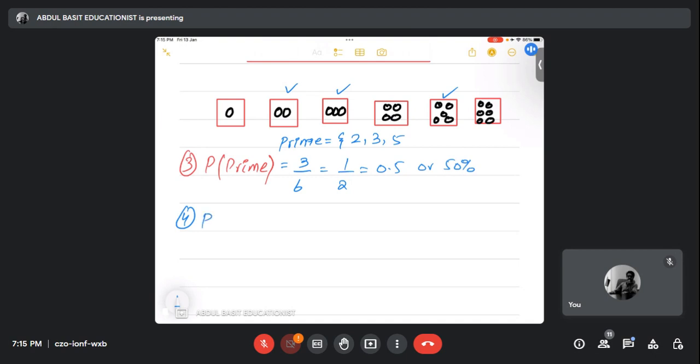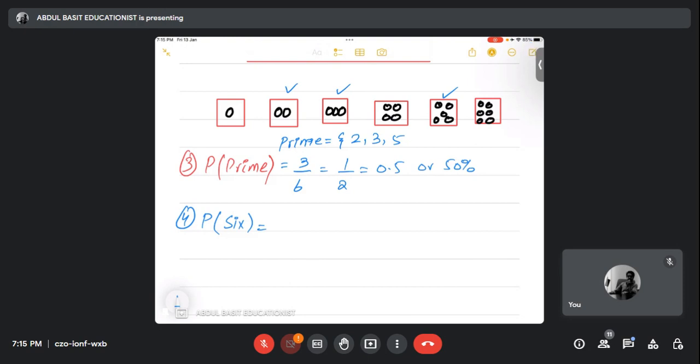Hurera, I want you to tell me what is the probability of picking a 6? Make it quick. Sir, 6/6?